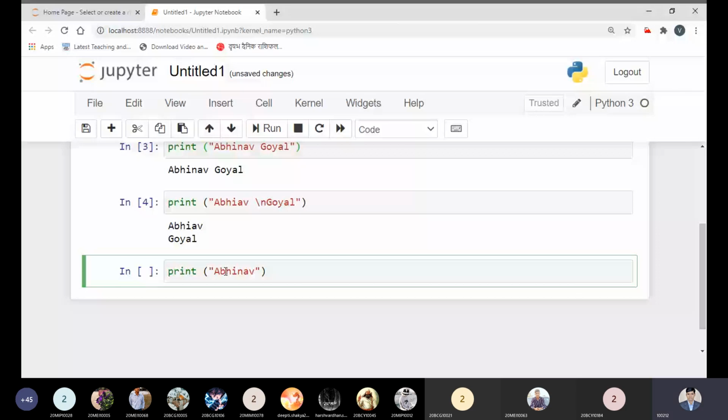Sir, how can we print if we want Abhinav slash n Goyal?